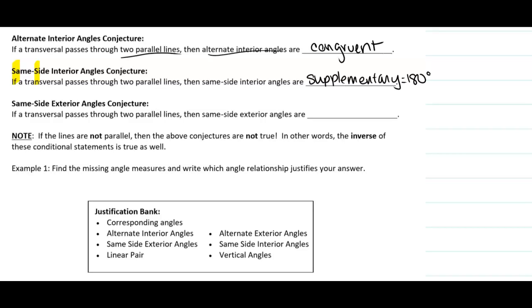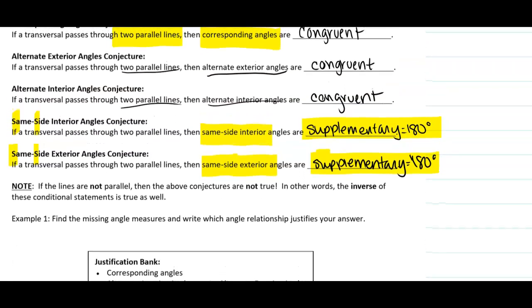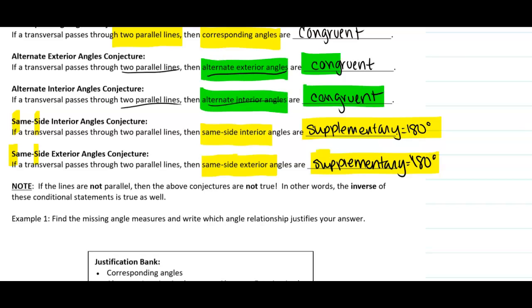And the same for our same side exterior angles conjecture. If we have a transversal that passes through two parallel lines, then their same side exterior angles are supplementary. And it means that we have two angles that equal 180. Same side supplementary. And again, same side interior, supplementary. Everything else is congruent. Alternate exterior angles, congruent. Alternate interior angles, congruent. Corresponding angles, congruent.